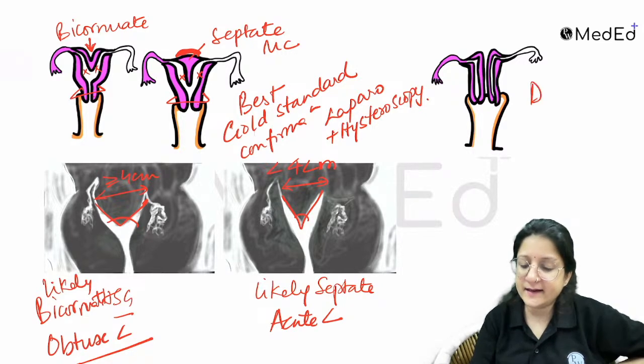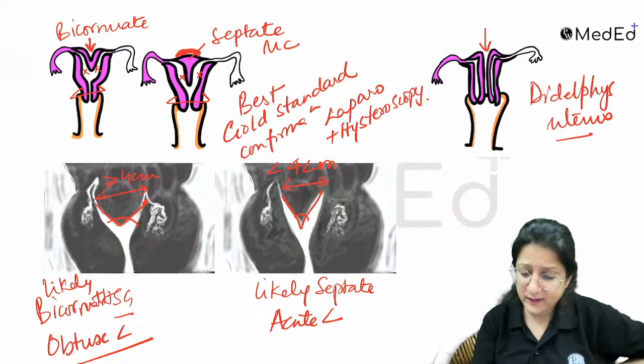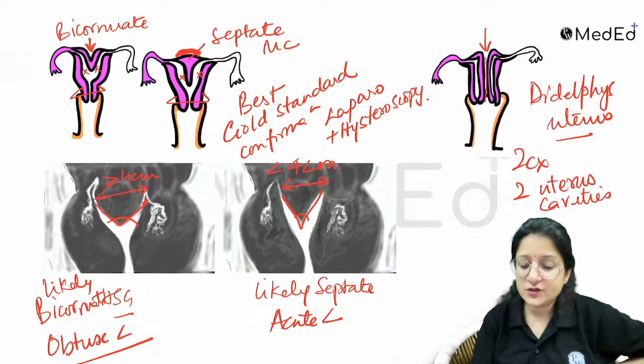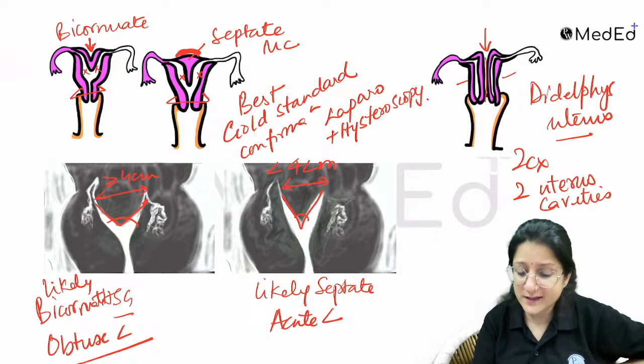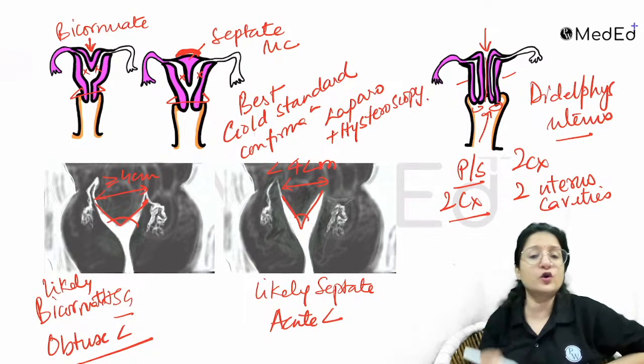Look at this. This is a didelphys uterus. Now in a didelphys uterus, what do we see? There's a dip at the fundus also. And you can see here that it is entirely duplicated. Okay, there are two cervixes and two uterine cavities. So two separate uterine cavities and two separate cervixes also. On per speculum examination, you will see two separate cervixes. That would be your clue.